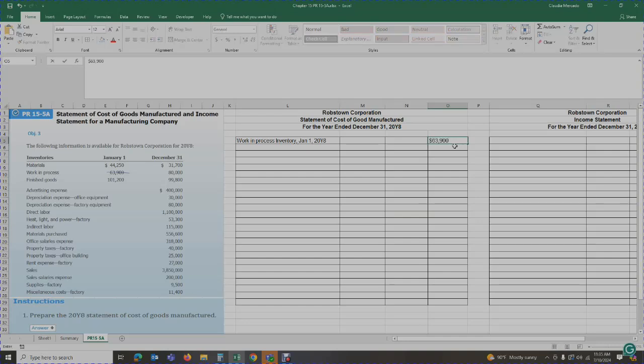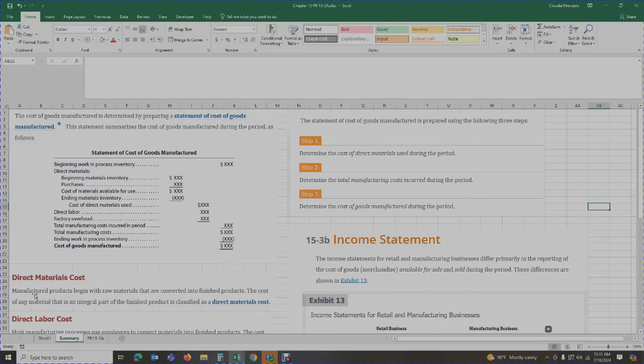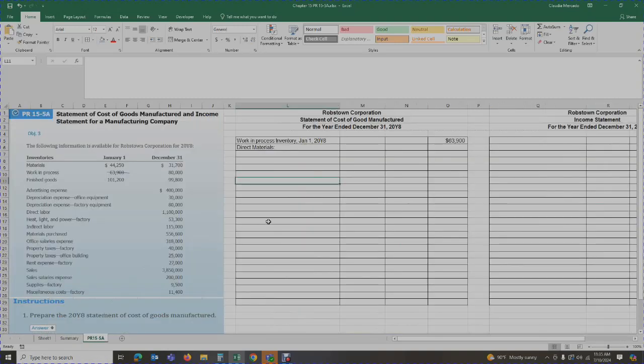Like I said, this is what is still in process. The goods have not been completed. We need to complete them this period. So we started off with $63,900 in work in process. Then we're going to go to our direct materials. If we look back, manufactured products begin with raw materials that are converted into finished products. The cost of any material that is an integral part of the finished product is classified as direct material costs. So these are the costs of the materials related to the product we are manufacturing, that we can tie to that specific product.